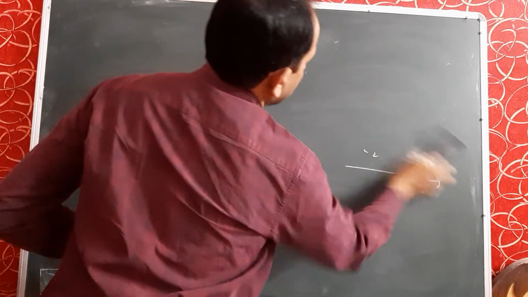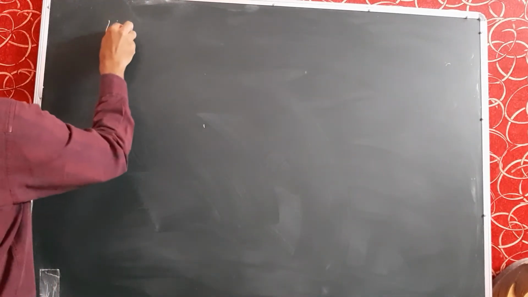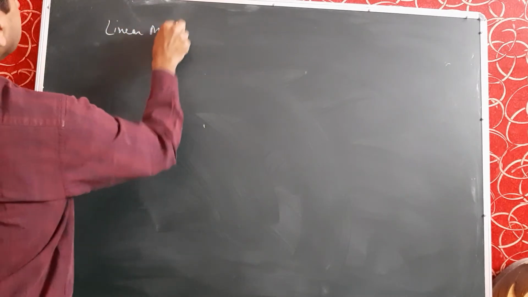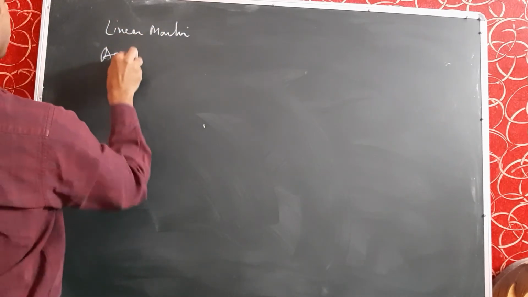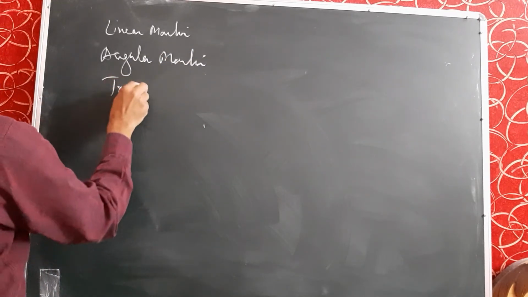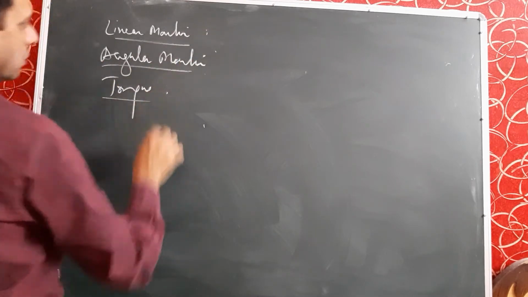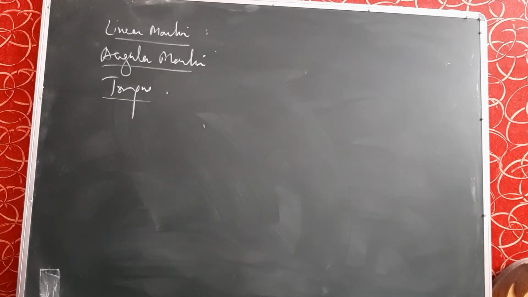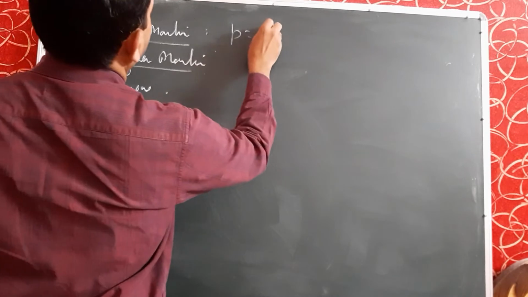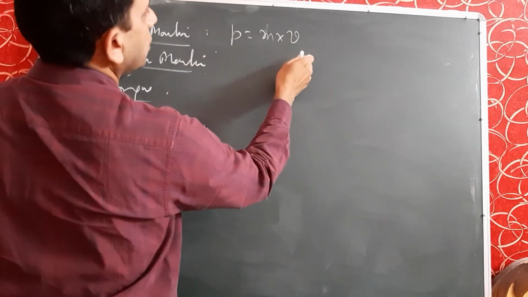Similarly, there are other physical quantities: what is linear momentum, what is angular momentum, and what is torque. These are physical quantities which we already know. Linear momentum is the product of mass and velocity, you know that P is mv.